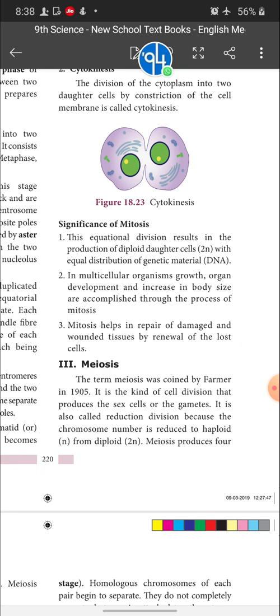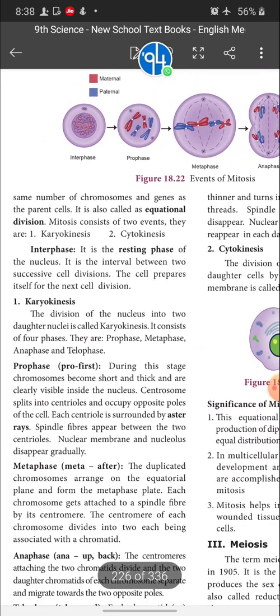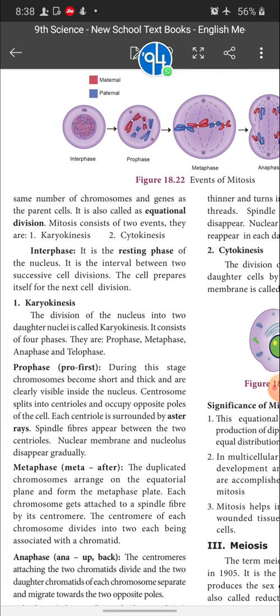Okay children, I will stop with this now. I'll discuss meiosis in my next session, and take down the homework. Significance of mitosis, and explain the various stages that take place during mitosis with diagram. This is what I have taken today, full homework for you. Complete it and send it to me.